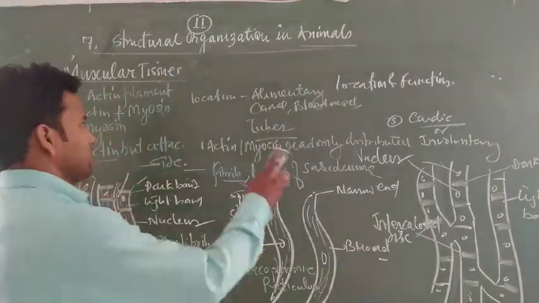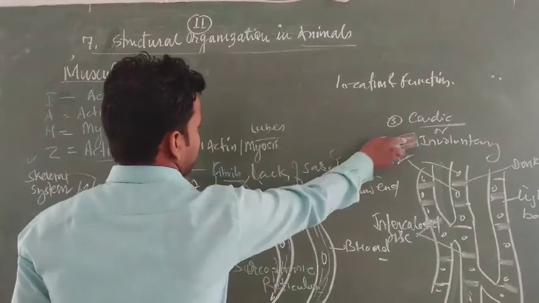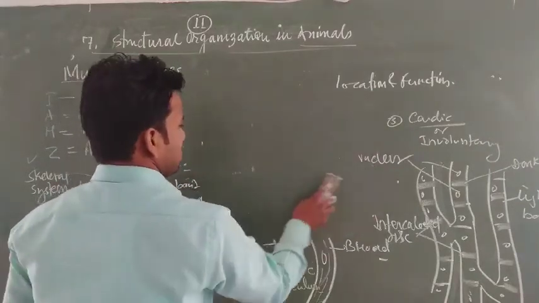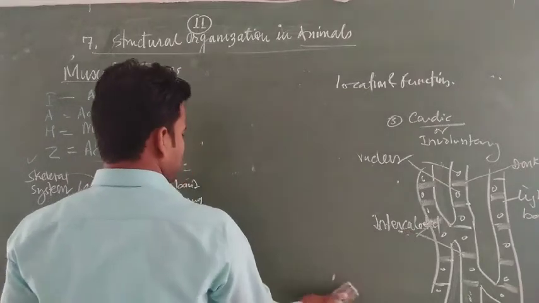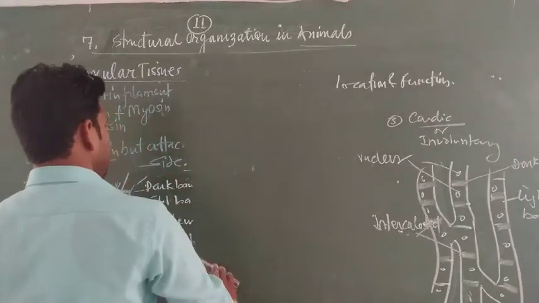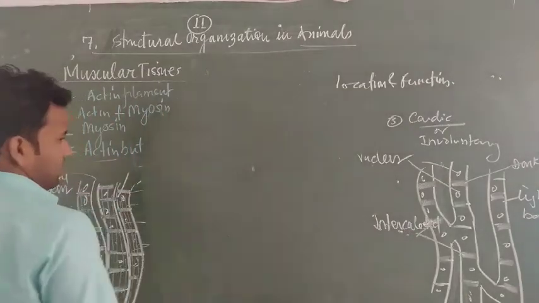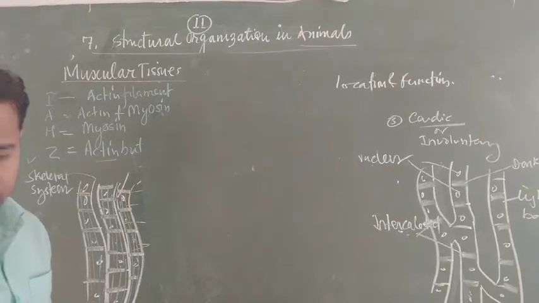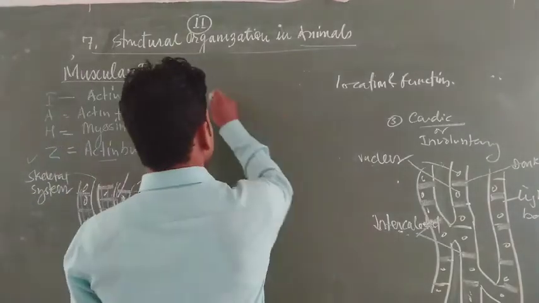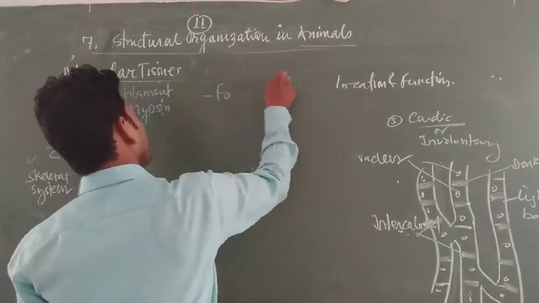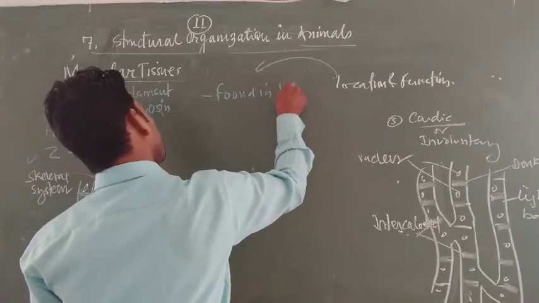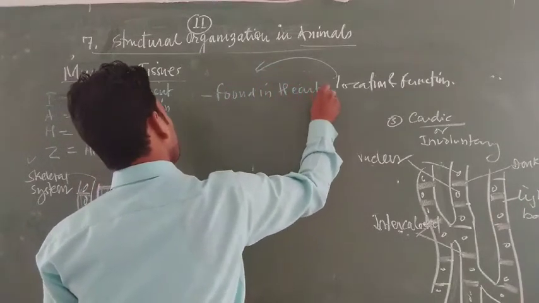Now the third one is cardiac muscle. The cardiac muscle is a branched muscle. It also shows involuntary function, especially found in the heart wall.